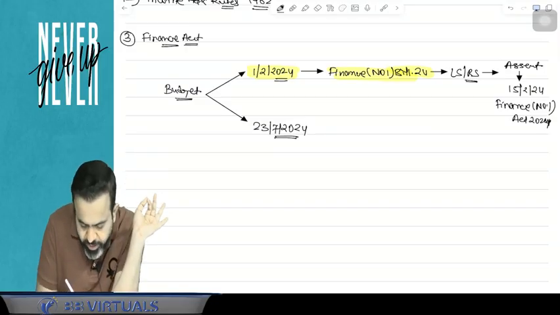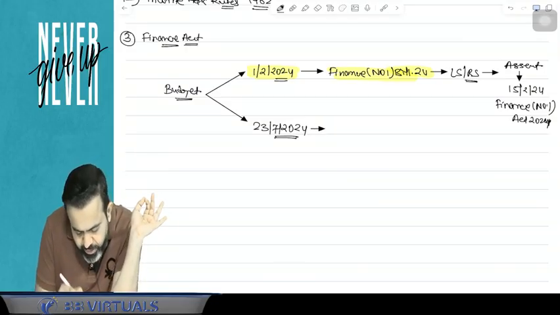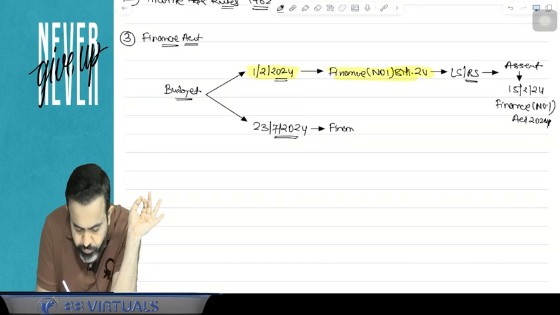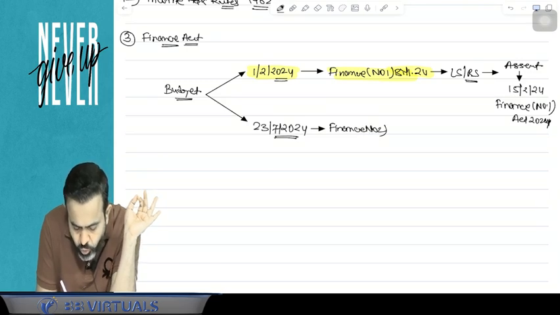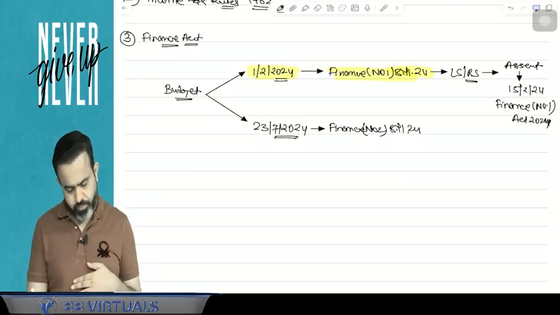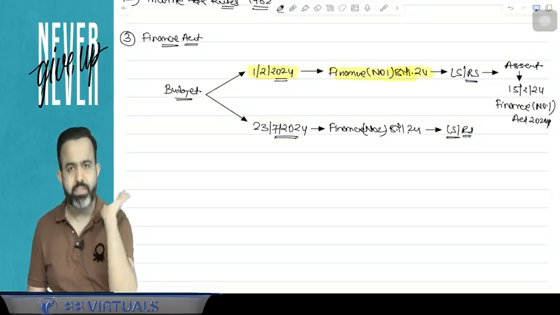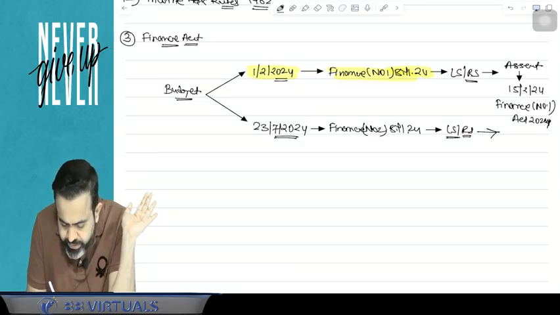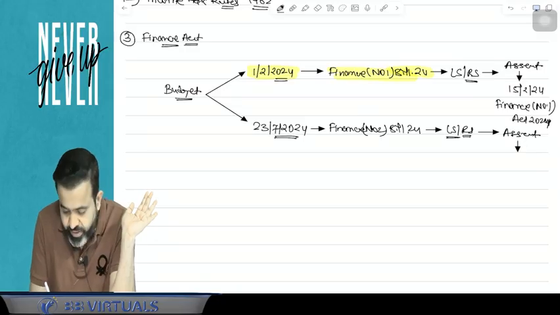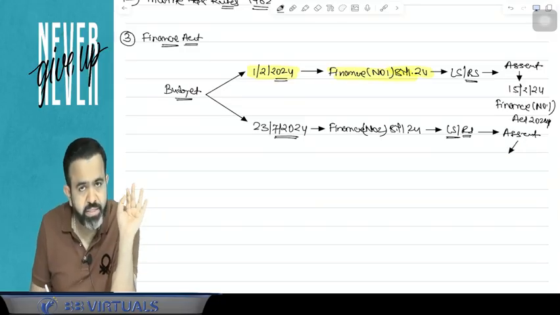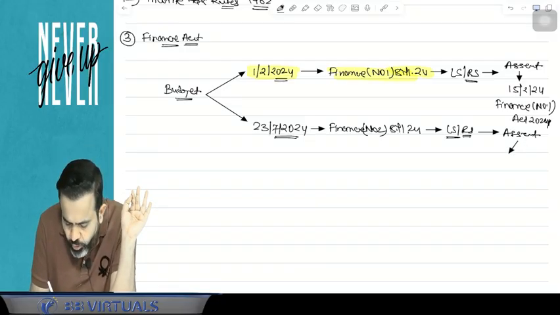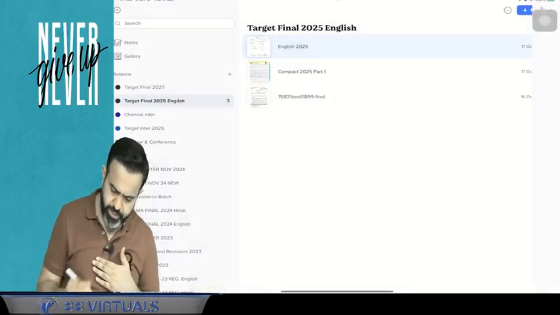23rd of July 2024, and in that budget there is one document that is known as the Finance Number 2 Bill. Finance Number 2 Bill 2024. After that, there was a discussion in the Lok Sabha and Rajya Sabha. And after Lok Sabha and Rajya Sabha, it is sent to the President of India, and the President of India has given the assent on that bill. And guys, the President has given the assent as on the 16th of, I think, August.